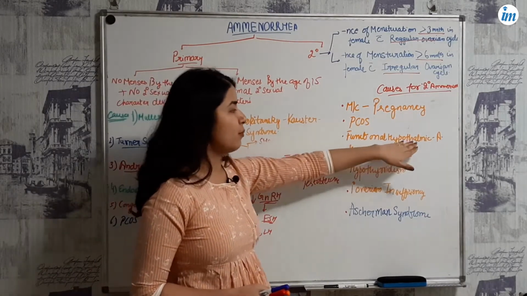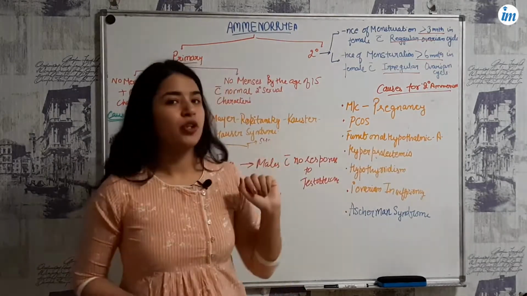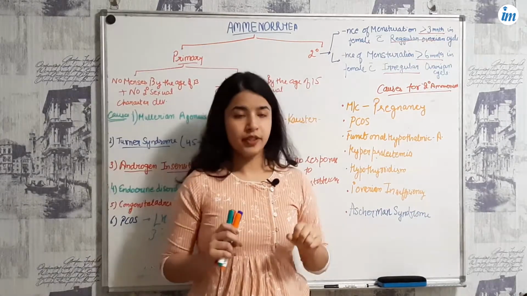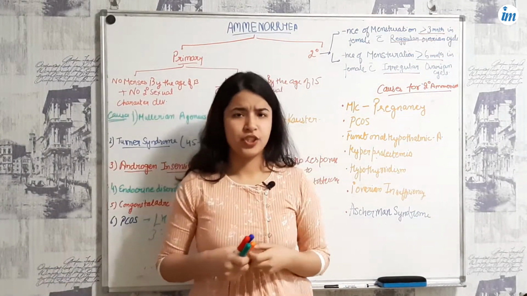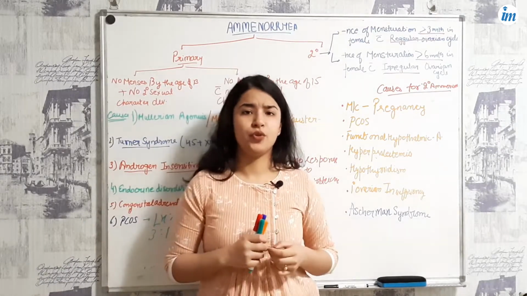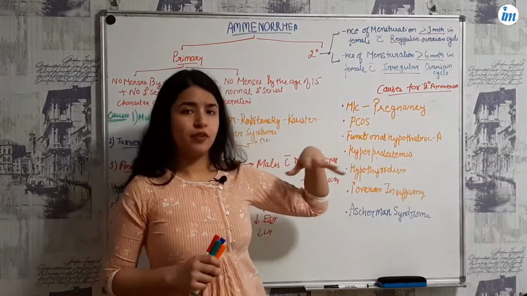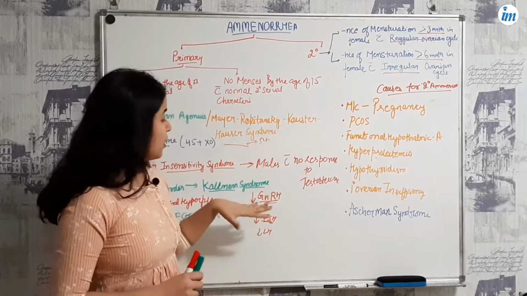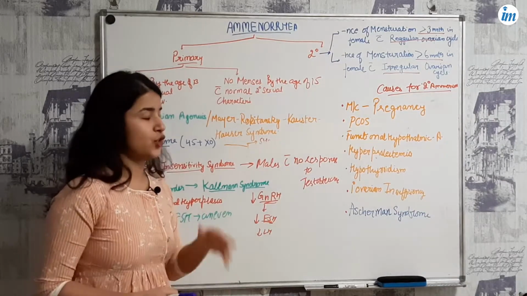And functional hypothalamic amenorrhea is also a cause. In functional hypothalamic amenorrhea, you will see that generally it can be due to many systemic pathologies like diabetes type 1, or because of neoplasm. So what is happening there is less GnRH secretion, which will lead to less FSH and less LH.